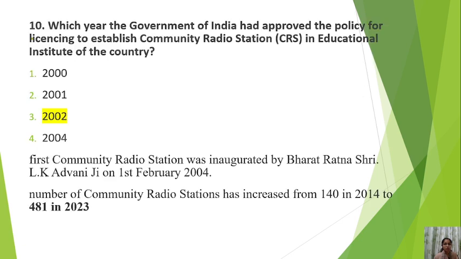The first community radio station was inaugurated by Bharat Ratna Shri L.K. Advani ji on 1st February 2004. The number of community radio stations has increased from 140 in 2014 to 481 in 2023. You may not be able to remember the exact figure, but at least you know the approximate figure. Then you can eliminate the rest of the options.